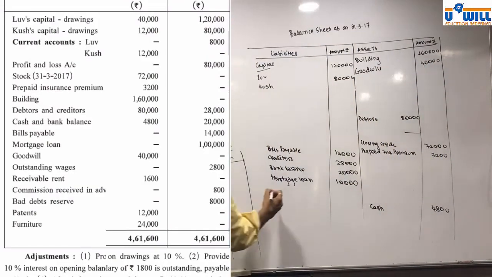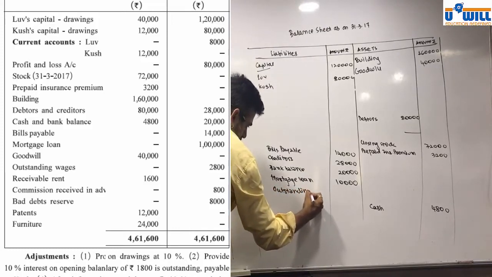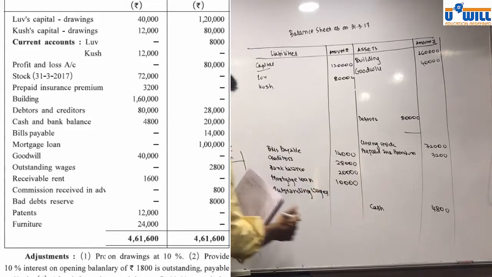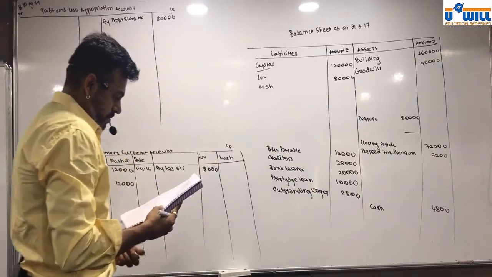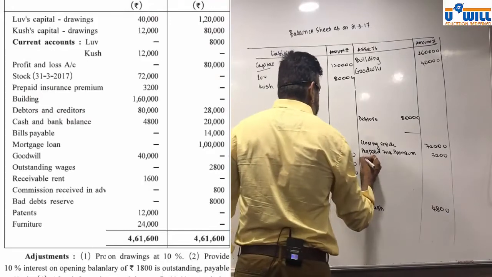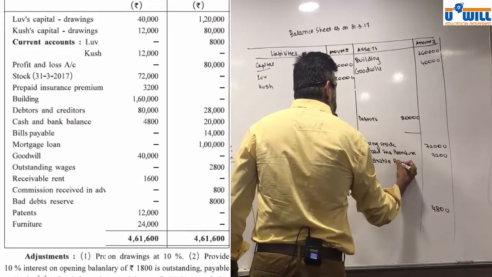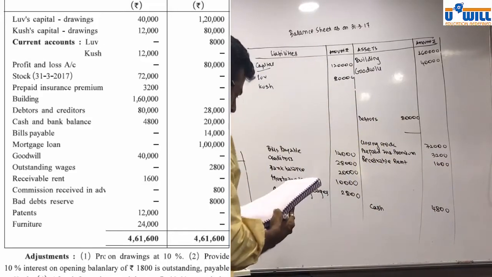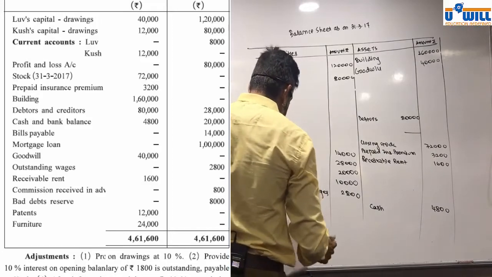Outstanding wages 28. Receivable rent 16. Commission received in advance 8.